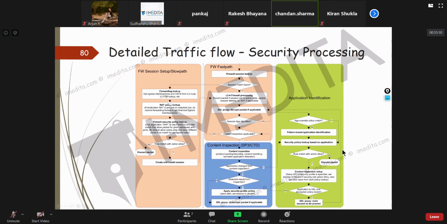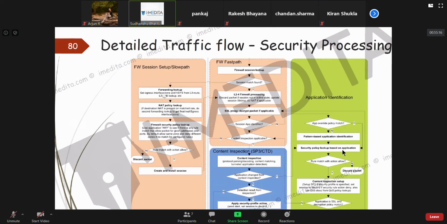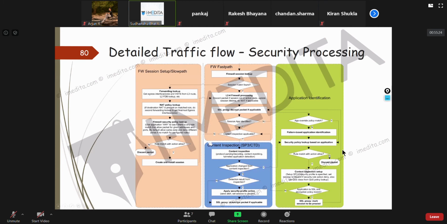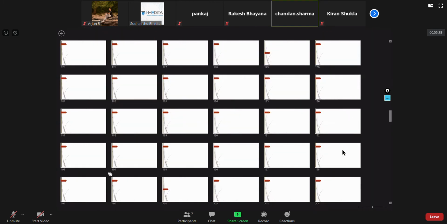They have not mentioned it here, like get egress interface, and they have not discussed policy-based forwarding here, but it's that. Yeah, you had some other question? No. Okay. Thank you.